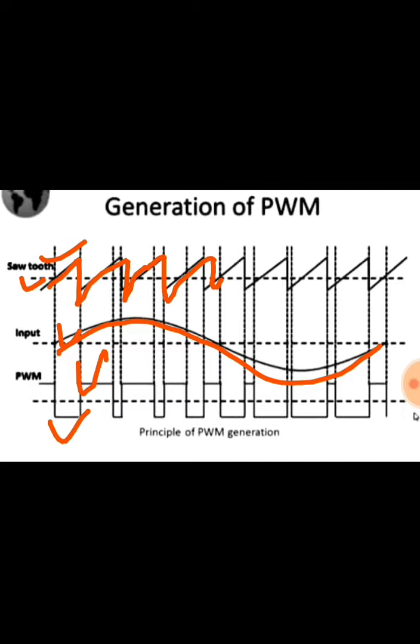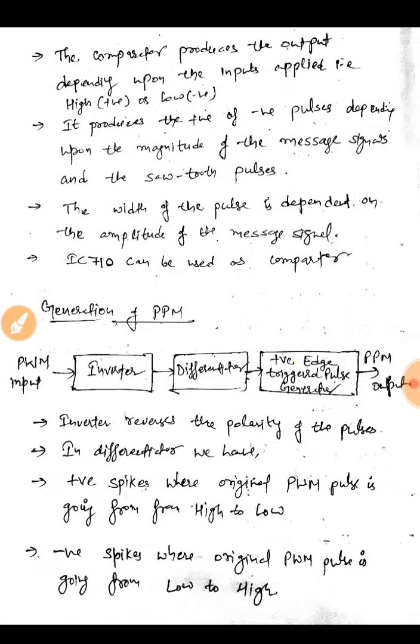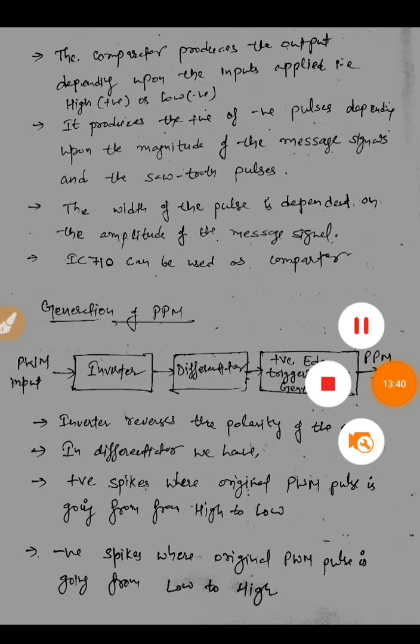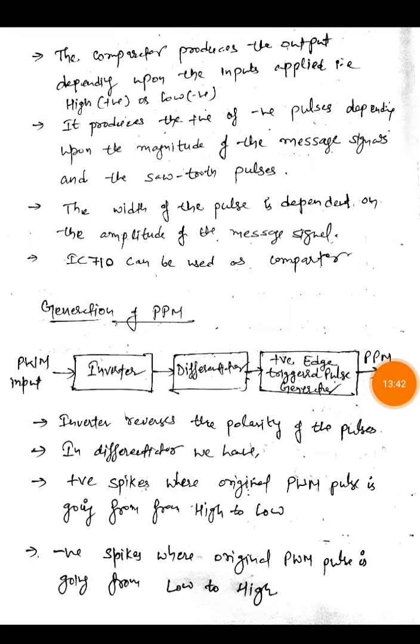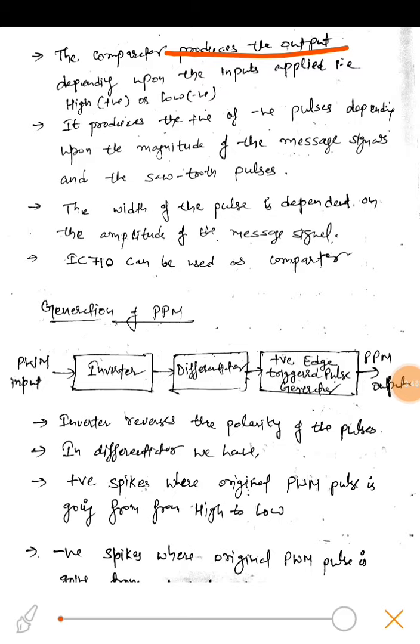So we can see the width gets varied according to the amplitude of the modulating signal, hence it is called the pulse width modulated signal. Our comparator produces the output depending upon the input applied, that is high input or low input.